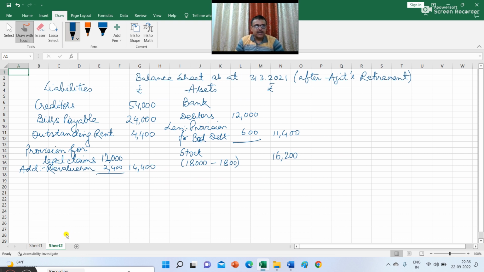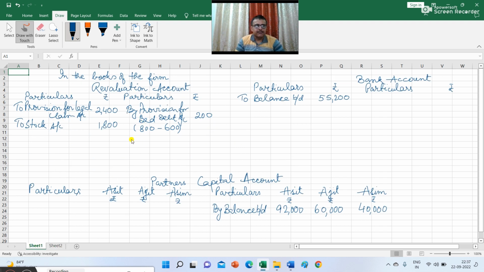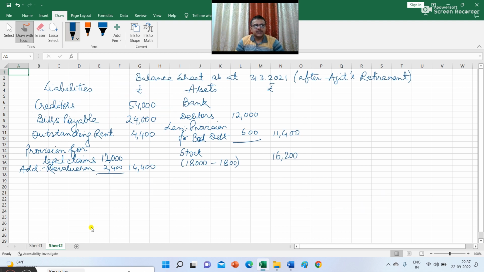Now next item is regarding the furniture, and the value of furniture will be increased by rupees 2,000. So there is an increase in the value of furniture by 2000. So furniture account debit to revaluation. So in revaluation account I have to write by furniture account 2000. Furniture account debit to revaluation, and in balance sheet I have to write furniture. So 8000 is the balance as given in the balance sheet, plus 2000 will give you 10,000.